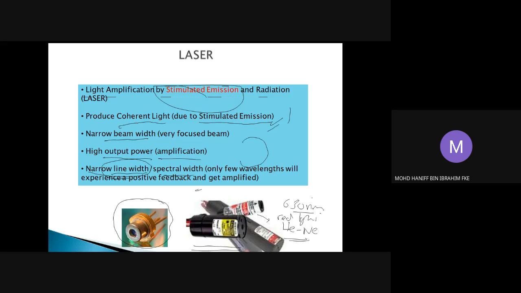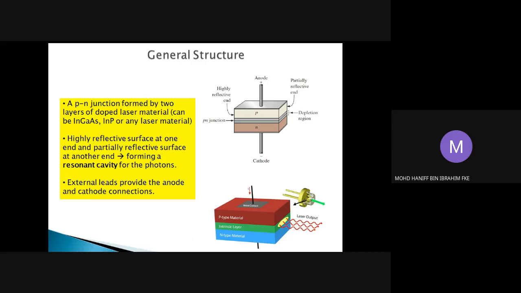Okay, right. So this is about lasers. Now we're going to see how the structures of lasers should look like. This is a graphical representation, the schematic structure of lasers. We know that laser is made of diode, it's a laser diode. So we're going to have also a PN junction, as what we have seen in LED last week. We have anode and cathode, connected to the voltage source outside.